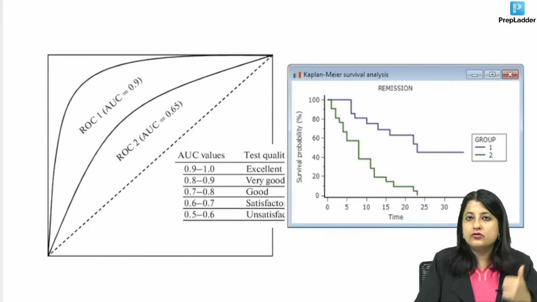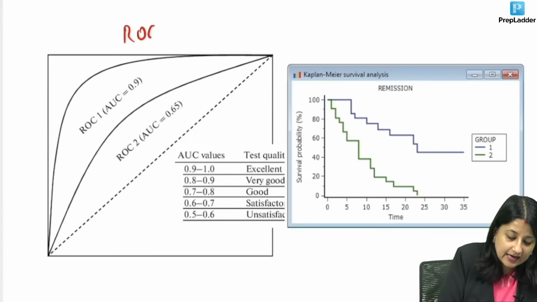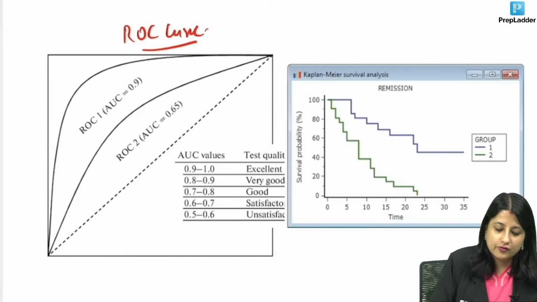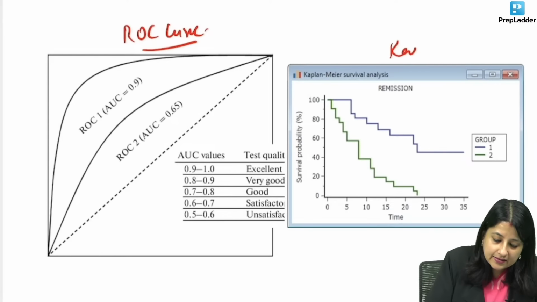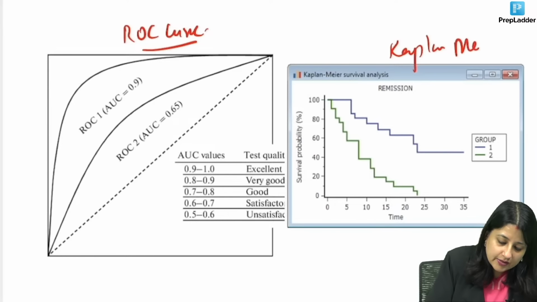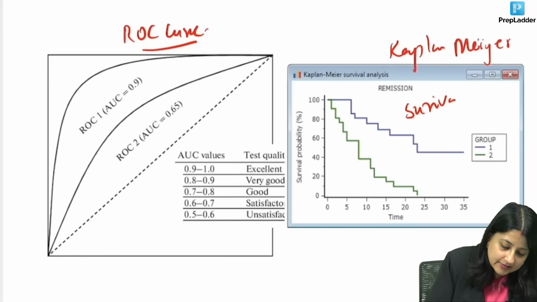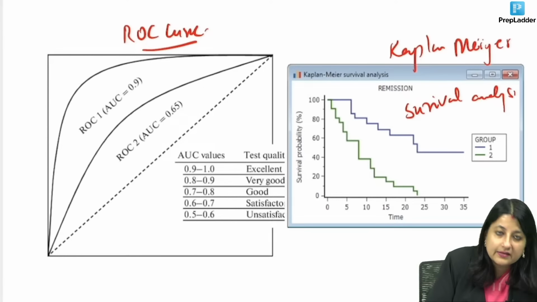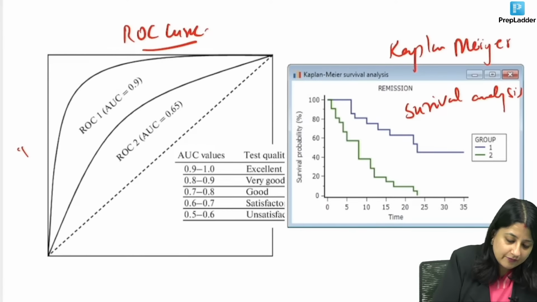Last one, what are these two images? Can come in INI-CET, ROC curve. In this, we have to decide the cutoffs, and this is Kaplan-Meier, which tells us about the survival analysis. Over here, you have true positive, here you have false positive.